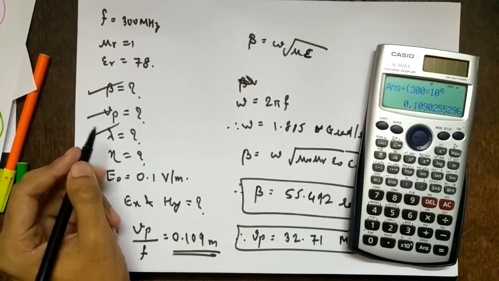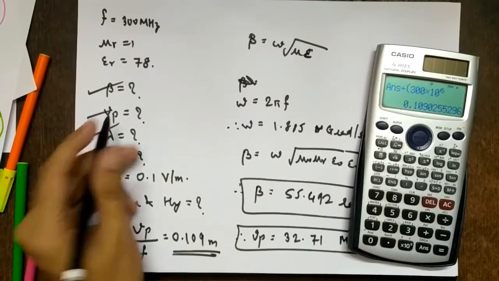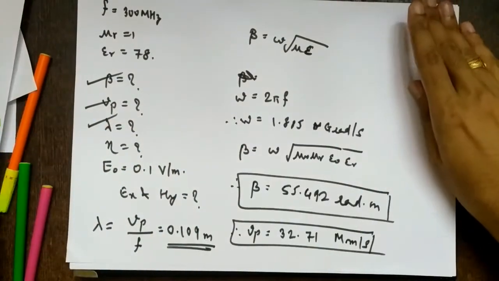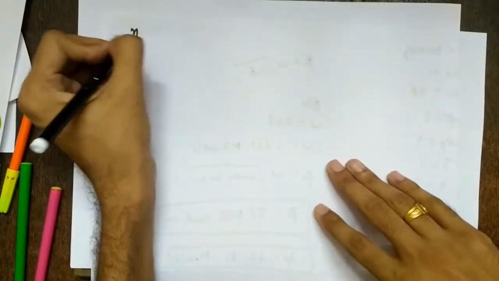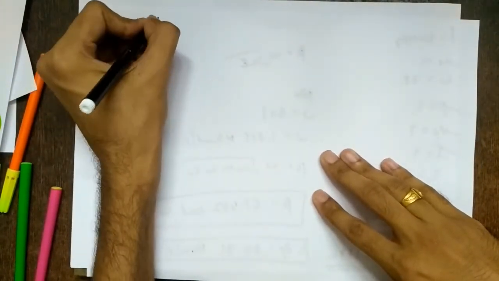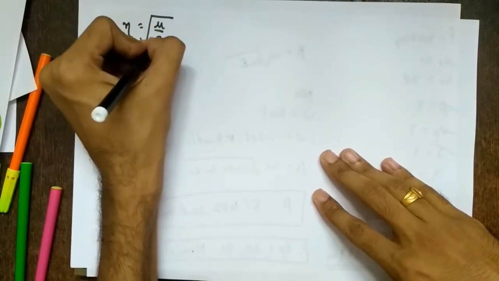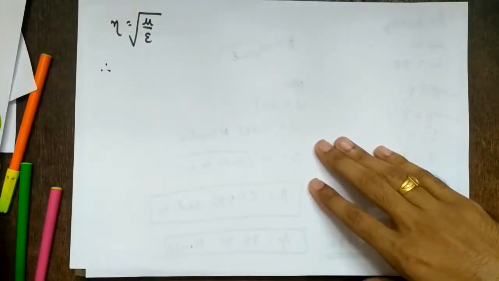What is the intrinsic impedance? It is given as square root of mu by epsilon. I don't think I have given this formula. One formula is Ex by Hy. Other, you can also prove it as square root of mu by epsilon, right?